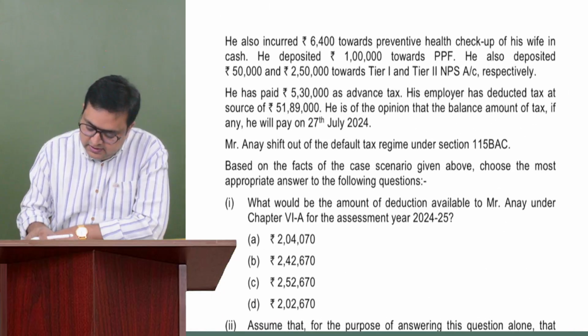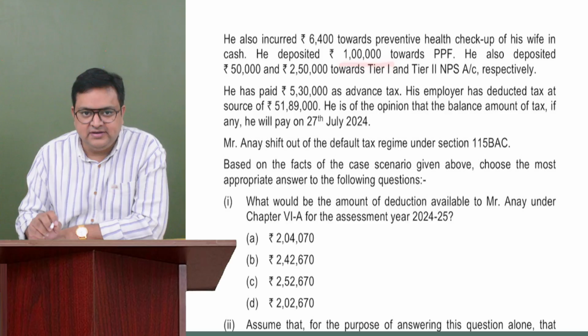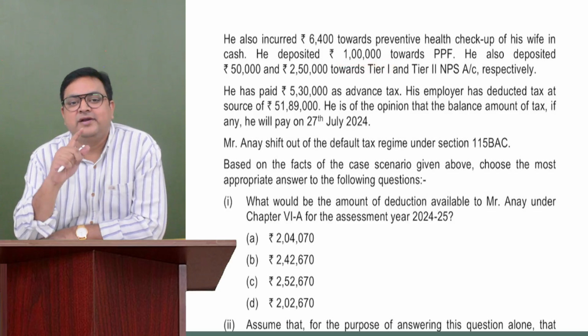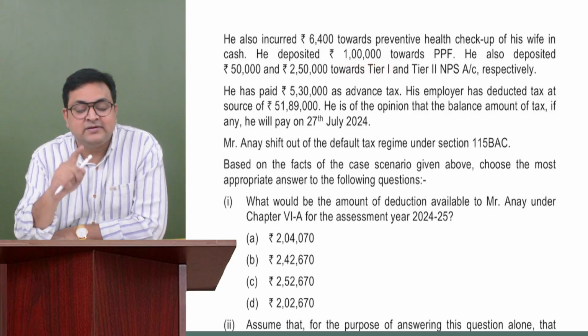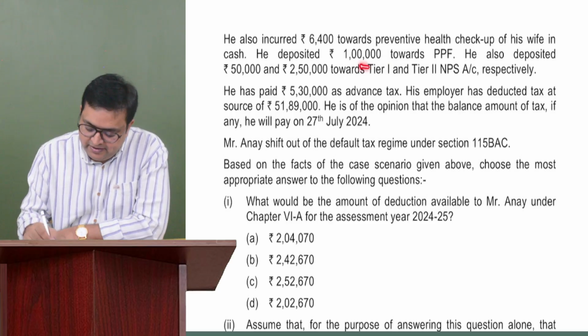Then he deposited 1 lakh towards PPF. 1 lakh towards PPF, 80C. That amount of repayment of housing loan, that is for repair, is not allowed, but this is allowed, right? So 1 lakh we can allow in PPF.